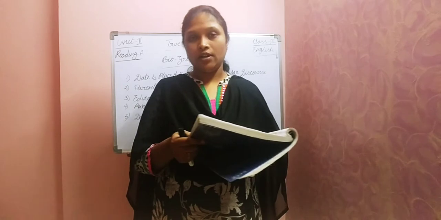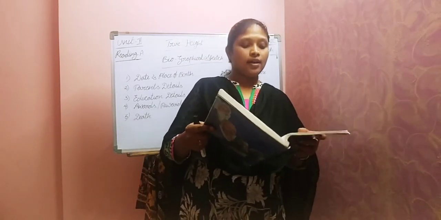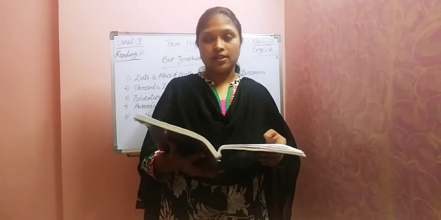So this one you can do in the textbook itself. Just make the changes there itself. Okay. So today's homework, I am repeating once again. Writing part: write about your favorite player in the form of a biographical sketch. That is the first one. Next one is study skills. You have to write about yourself, like your goal.